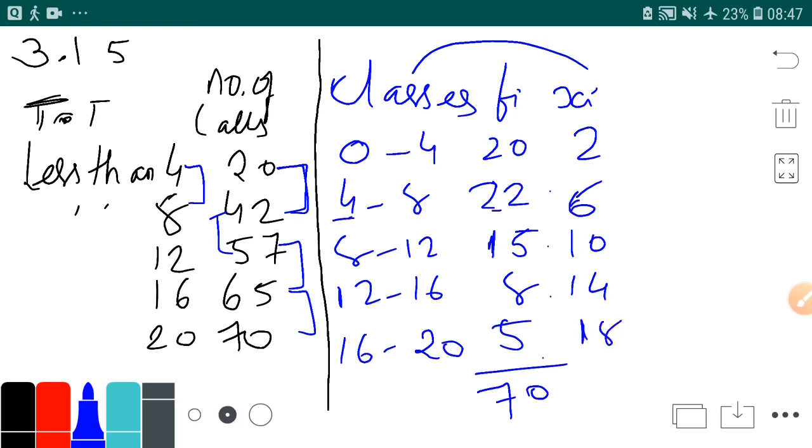You better know how to find it. Let's say for example this is the class, 4 plus 8, 12 upon 2, 6. Yes, this is the way you find the mid value. Now you want to find the mean, so what will you do? You will be doing fi into xi.